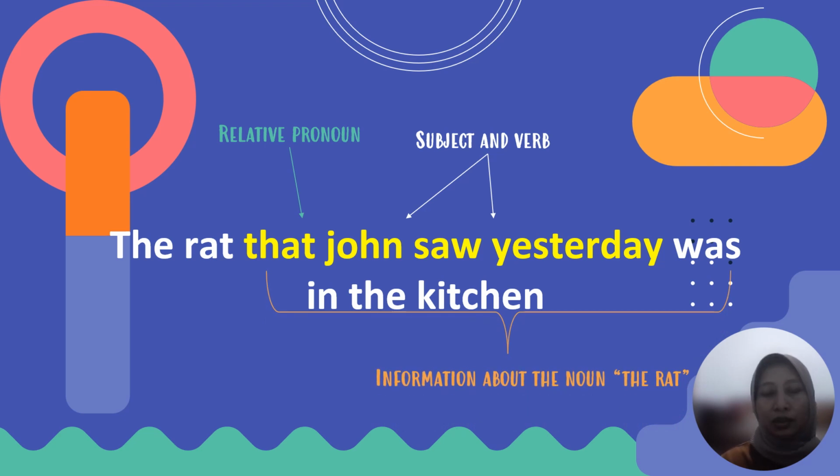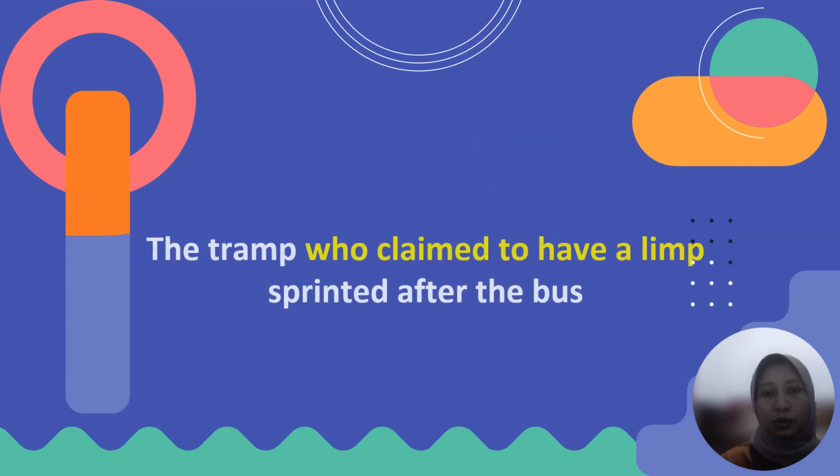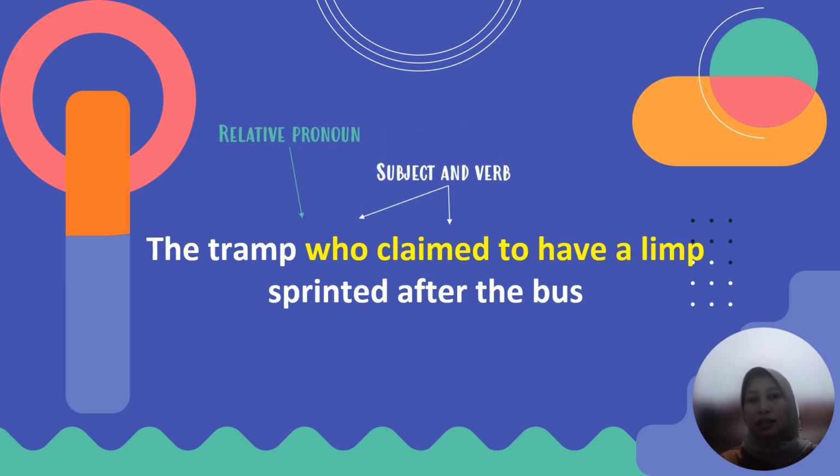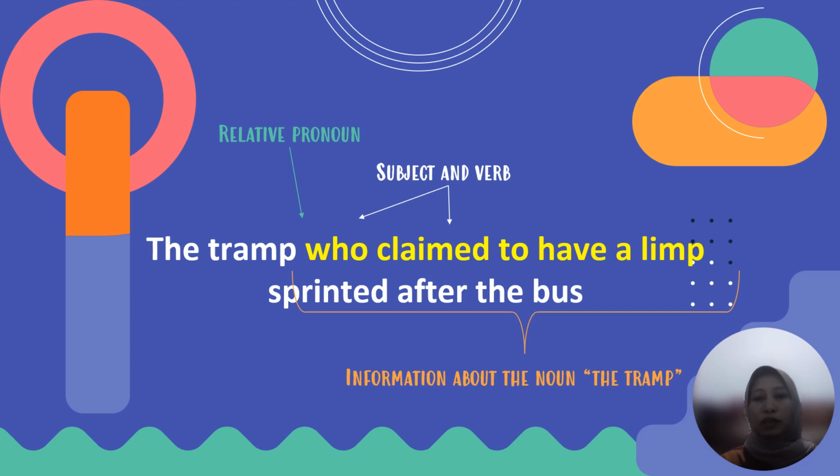Okay, we will go to the next example of the sentence. The tramp who claimed to have a limp sprinted after the bus. There is the relative pronoun who, and then there is a subject and verb. Who is the subject here and claimed is the verb, and who claimed to have a limp is additional information about the noun, the tramp.